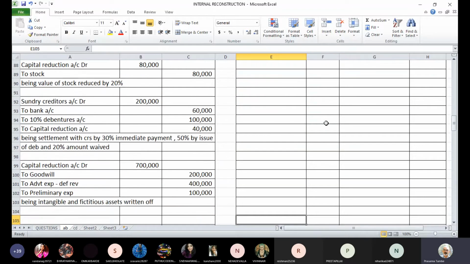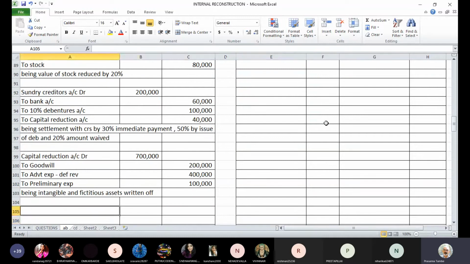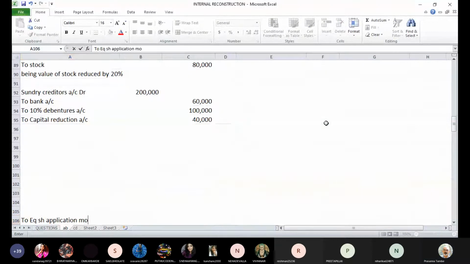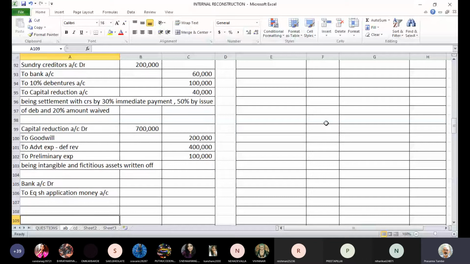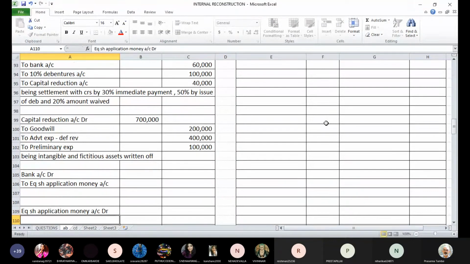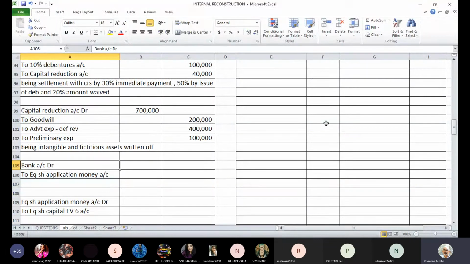Okay. All of you make a change in your question. First entry will be bank account debit to the account, and next entry will be this value 6. 10,000 shares at 6, so 60,000.